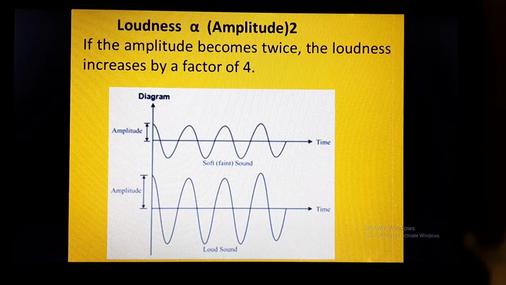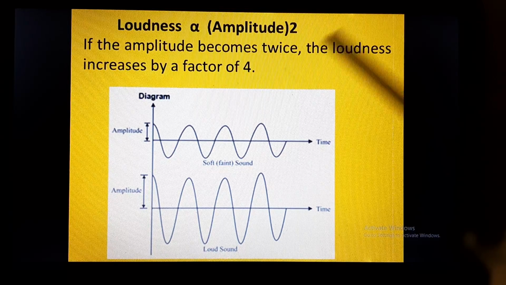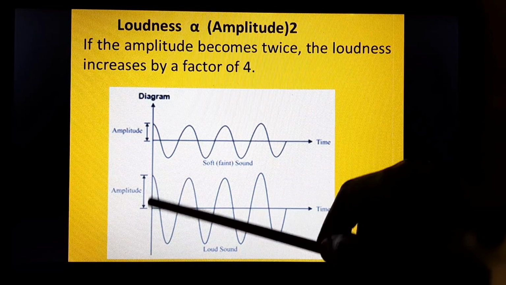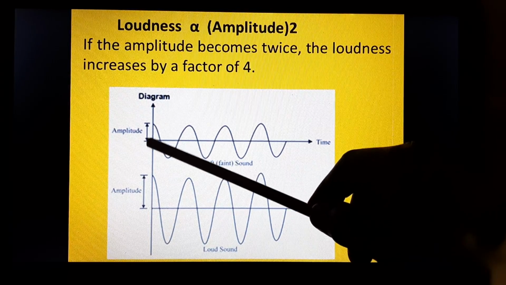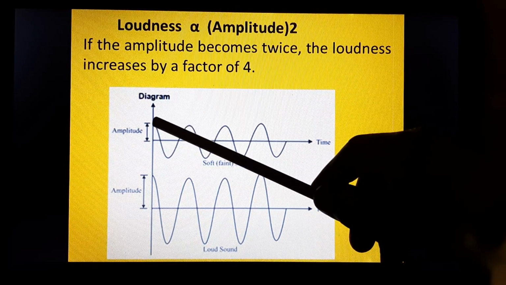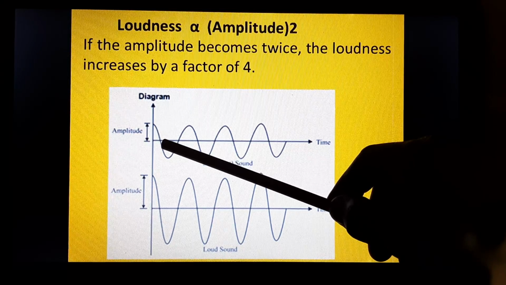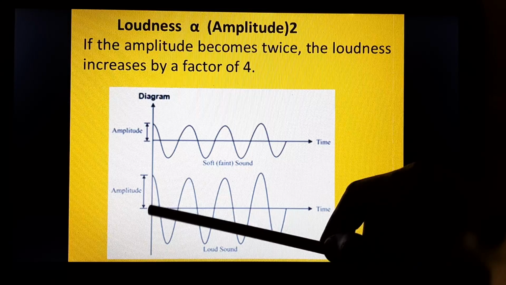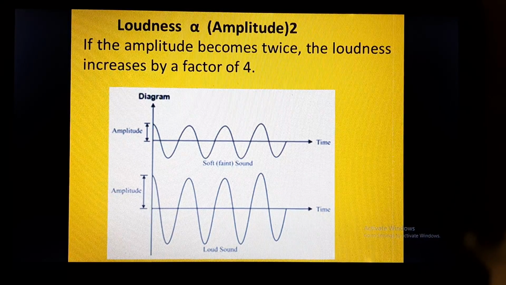Here in this picture we can see that this amplitude is smaller and this is larger. Since the amplitude is smaller, this will be a soft or faint sound, whereas here the amplitude is larger, so this is a loud sound.